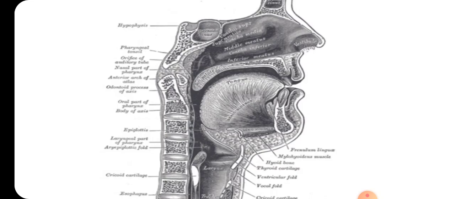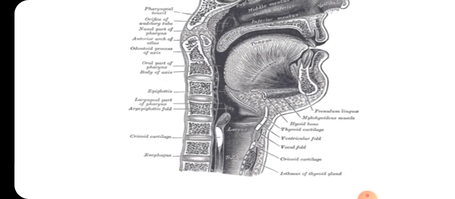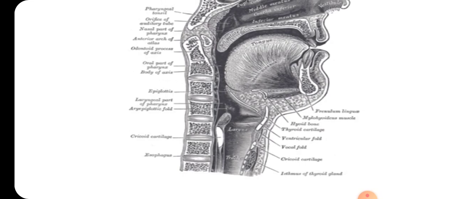The laryngeal part of pharynx, the epiglottis, the cricoid cartilage of the thyroid gland, and this is the esophagus. This is the epiglottis, which is a flap of tissue. Here is the larynx, that is the opening of the windpipe. Here is the thyroid cartilage, hyoid bone, frenulum lingua, and cricoid cartilage, which is also a part of thyroid cartilage.